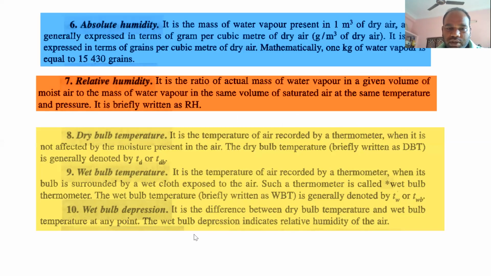This wet bulb depression indicates the relative humidity of air. How much difference is there if your air is saturated? Then we'll have very small depression. Okay. And when it is dry air, a little bit moist air, then the depression will be very large. Okay.